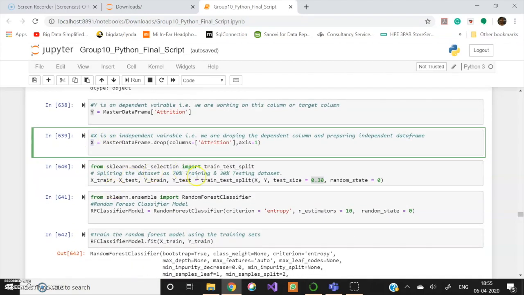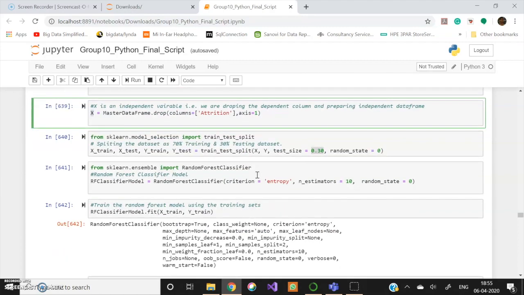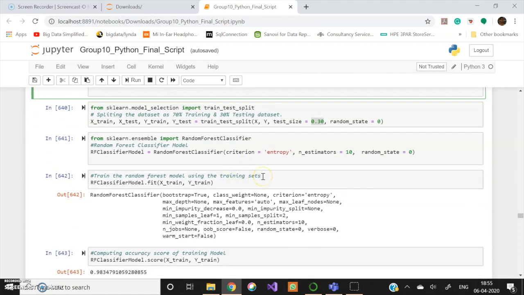Further, we divide the data set into 70% training and 30% testing data set by random selection. We are using 3 different predictive models, that is random forest classifier, logistic regression and naive Bayes classifier for predicting the attrition of the employees.